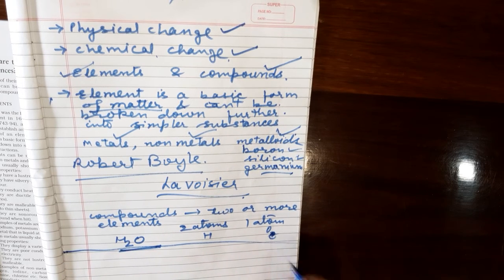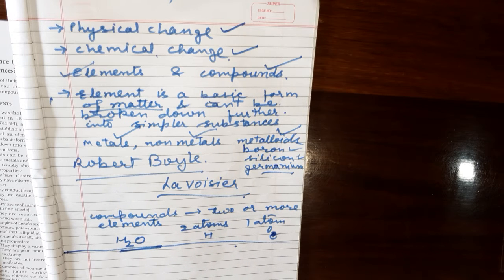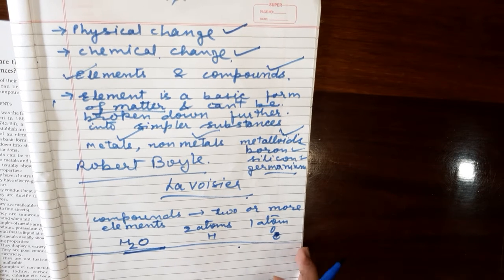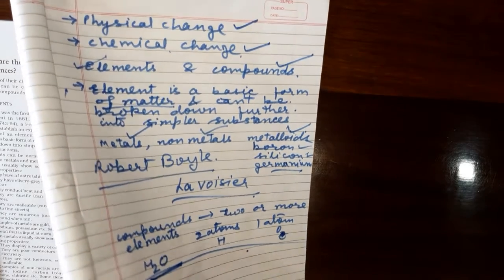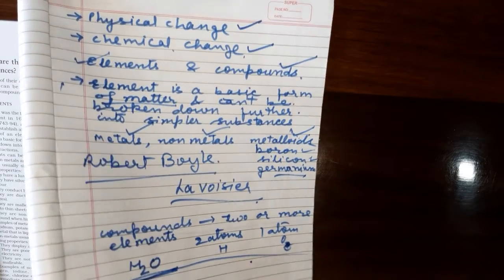So it will remain the same whether it is a rainwater molecule, a seawater molecule, or a river water molecule. H2O is the water molecule, which is always in a fixed proportion. So that is called a compound.